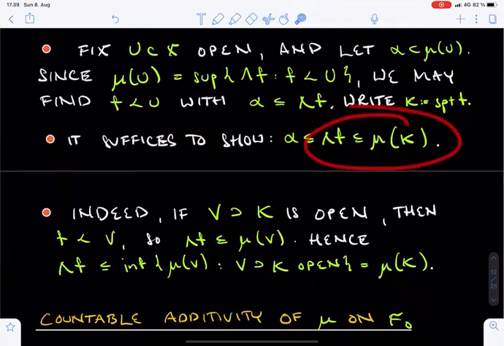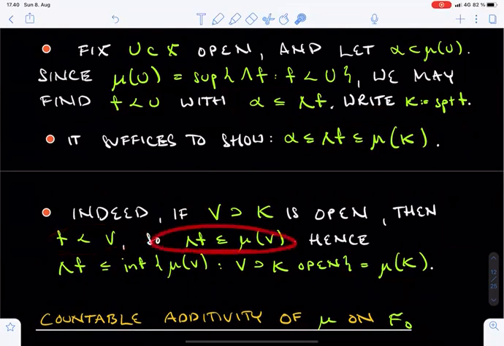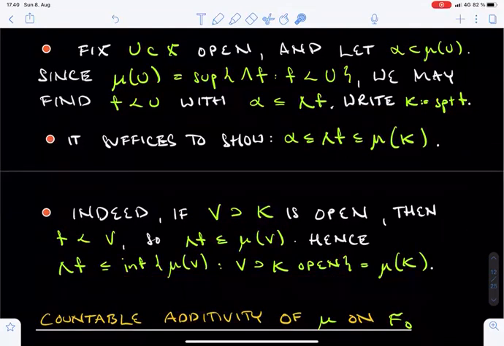To prove the inequality λ(f) is at most μ of K, let's fix an arbitrary open set V which contains K. Then f is dominated by V, so λ(f) is no larger than μ of V, by the definition of μ on open sets. But here V was an arbitrary open set containing K, so we may deduce that λ(f) is no larger than the infimum of the μ measures of open sets V containing K. This infimum equals μ of K by definition, and we have proved the inequality we claimed.